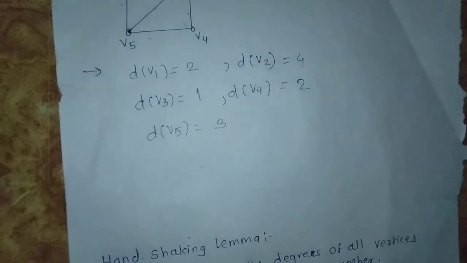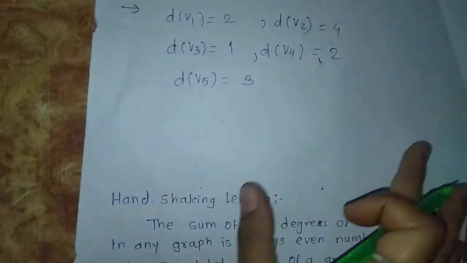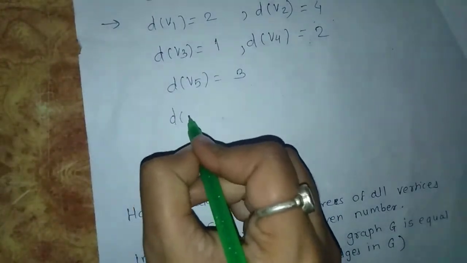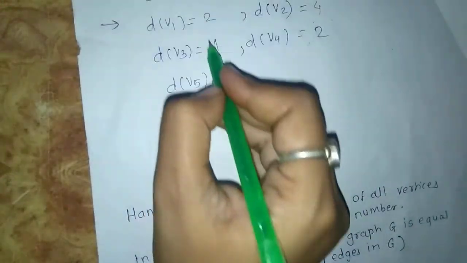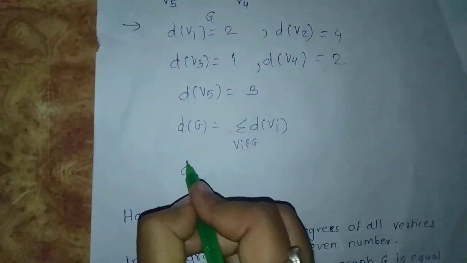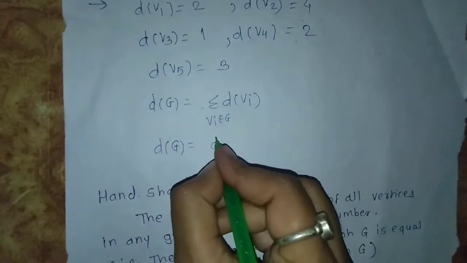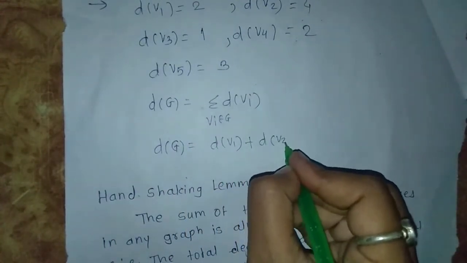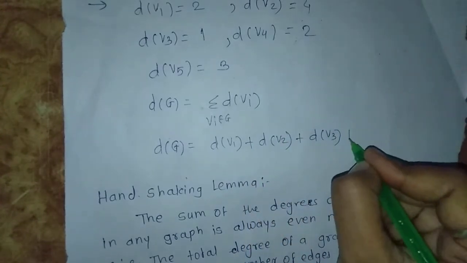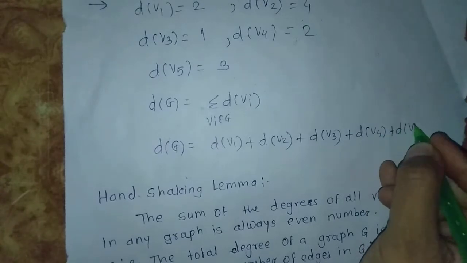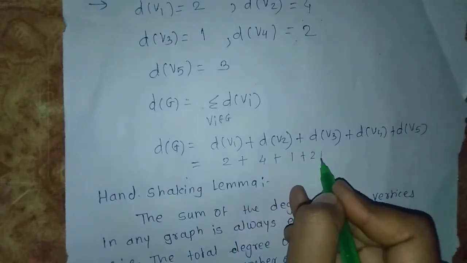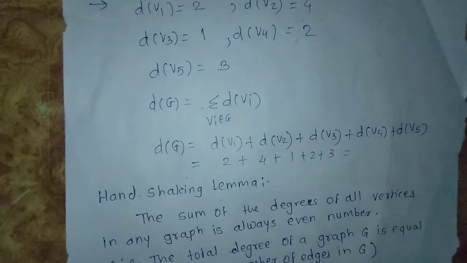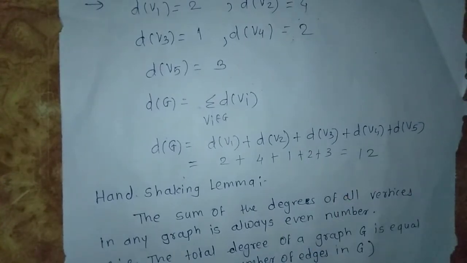Now, by the definition, the degree of the graph is the summation of d(vi), where vi belongs to G. Here the degree of the graph is d(v1) plus d(v2) plus d(v3) plus d(v4) plus d(v5), which is 2 plus 4 plus 1 plus 2 plus 3, equal to 12. The degree of the graph is 12.